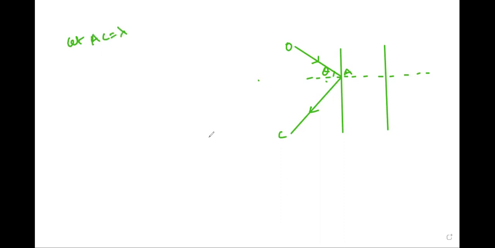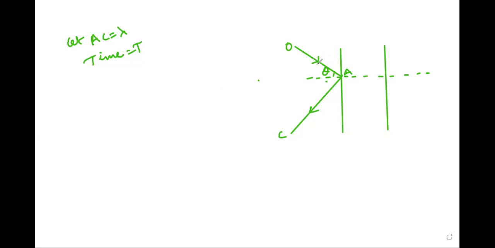As the reflected wave crest reaches C, the next wave crest reaches A in time T. Then T is the time period of this wave motion.